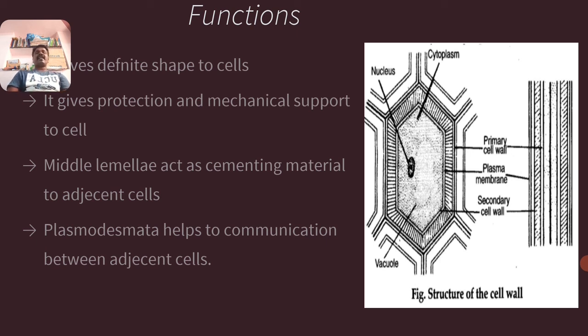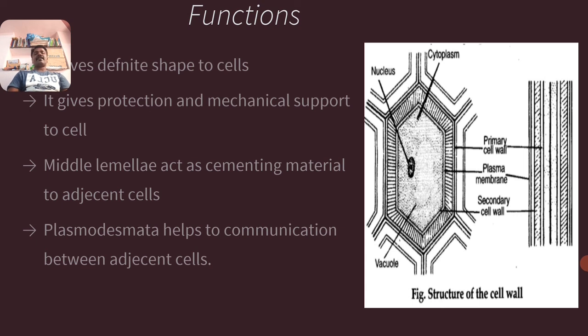It gives protection and mechanical support to the cell. For the flexibility of a cell, and for turgidity at the time of a flaccid condition, the cells are protected by mechanical support with the help of the cell wall. The middle lamellae acts as a cementing material between the two adjacent cells. Cells are attached to one another by the extra depository substance in the form of middle lamellae. Hence it acts as a cementing material to the two adjacent plant cells.